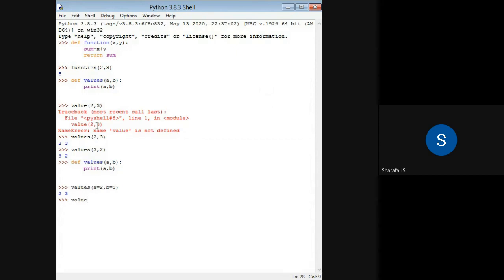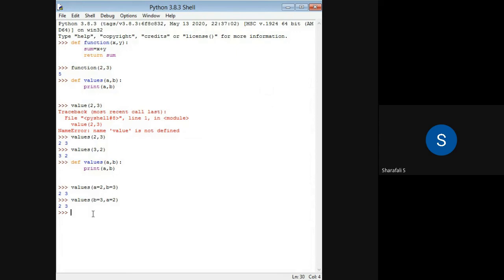In this case, if you change the order, like values of b equal to 3 and a equal to 2, then you'll also get 2 and 3. When you use keyword arguments, the order is not important, because the values are assigned to that particular keyword. So the keywords are important. Whatever values we give corresponding to a and b will be printed in the order a comma b. So here ordering or position is not important.